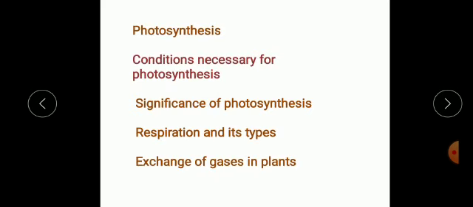So with this, we conclude our chapter Plant Life. In this chapter, we learnt about photosynthesis, conditions necessary for photosynthesis, significance of photosynthesis, respiration and its types, and exchange of gases in plants.